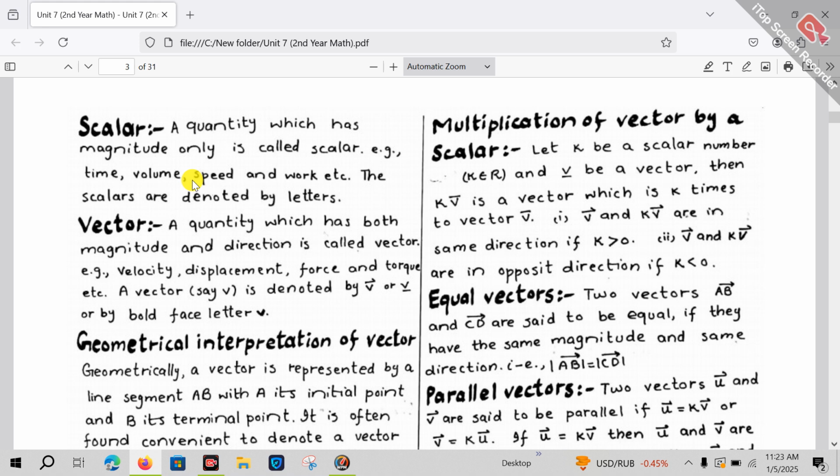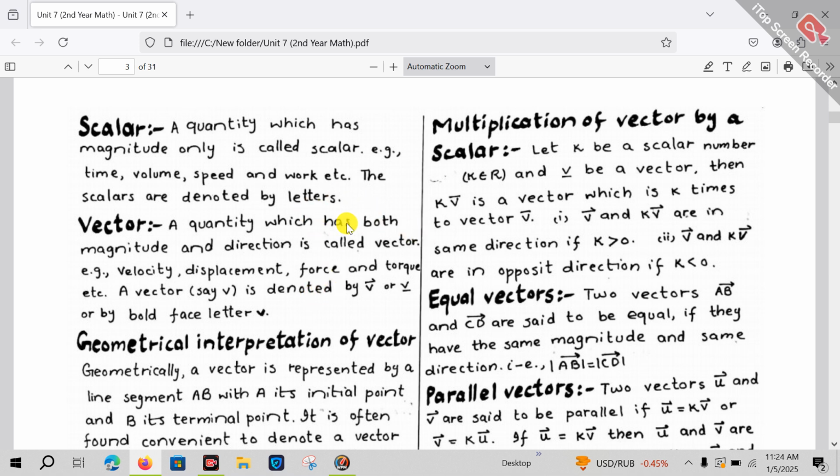Now look at this, the examples of scalars and vectors. Scalars examples include speed, volume, time, and work. But in case of vectors, vectors are the quantities which have magnitude and direction. So first of all, we will discuss its example. This is velocity. Velocity, displacement, acceleration, momentum. These are the quantities which are vectors because they have both magnitude and direction.